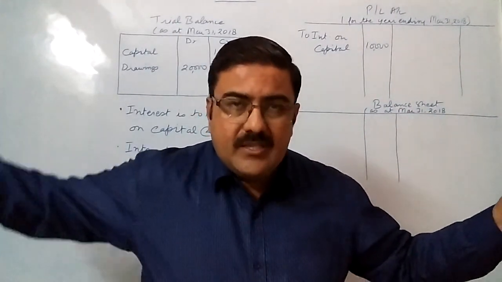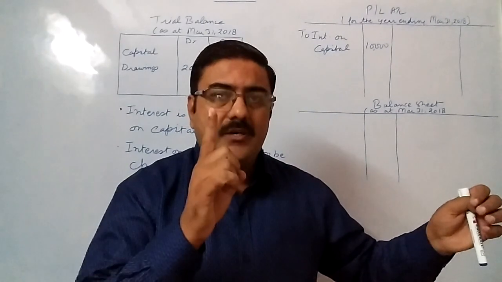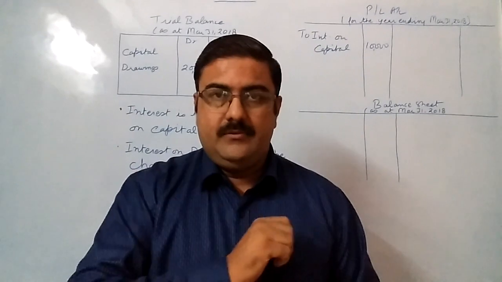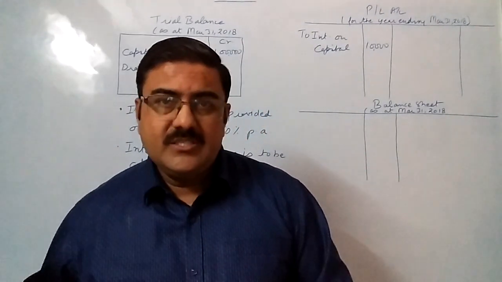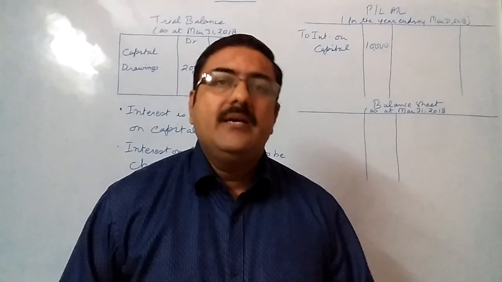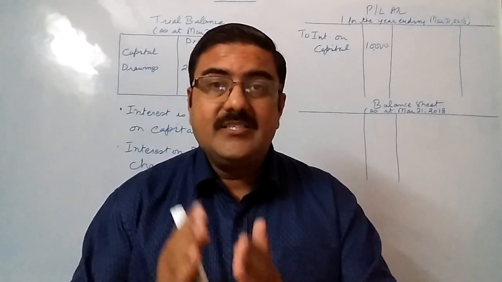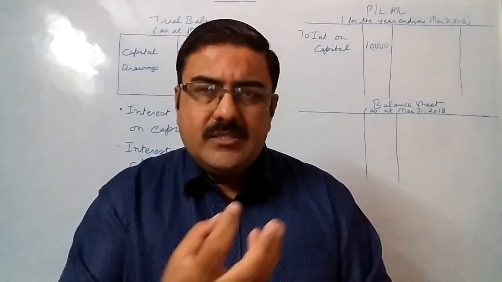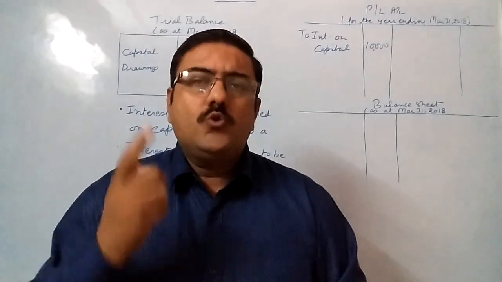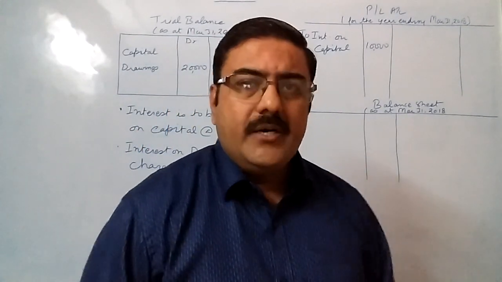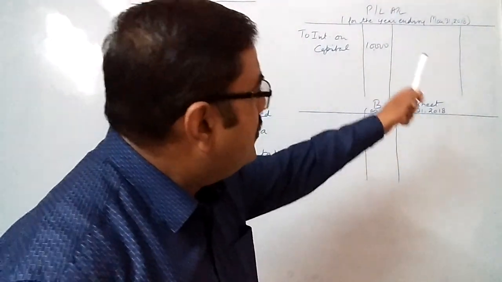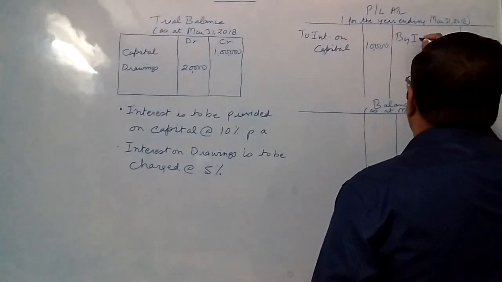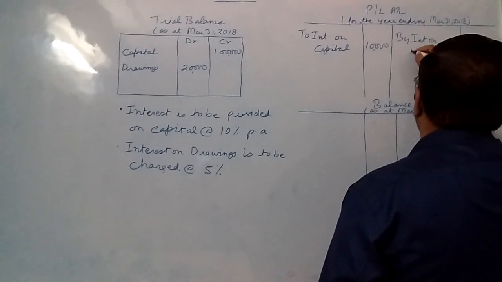Now when the business is giving the money to the businessman, in return the business might charge interest on that. That interest charged by the business from the businessman is known as interest on drawings. From the business's point of view, this interest will be an income. So being an income, it will be recorded in the profit and loss account on the credit side. And here it comes like this, by interest on drawings.